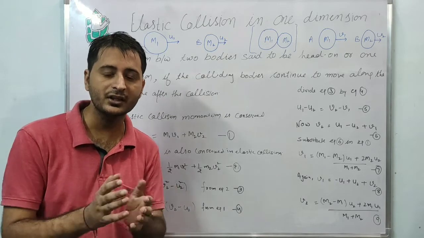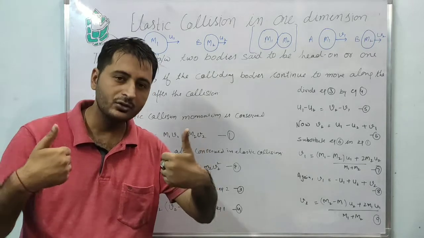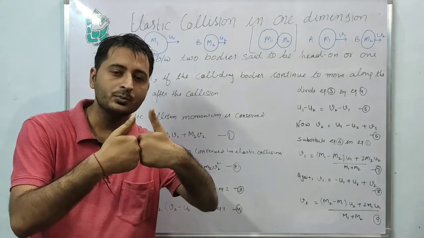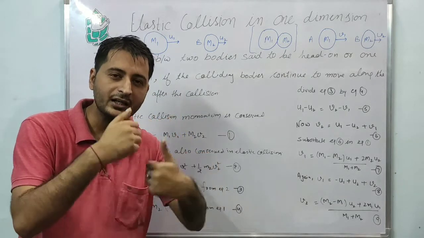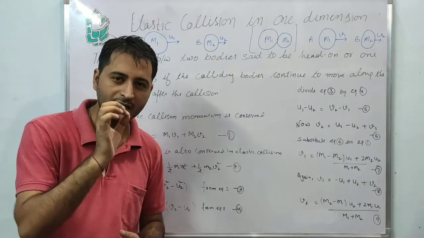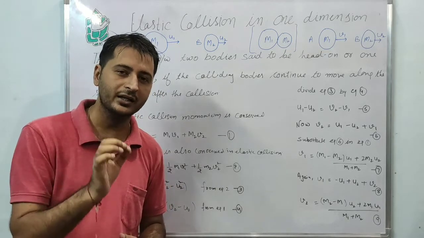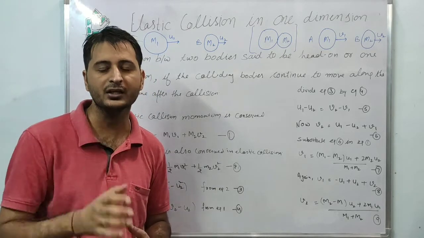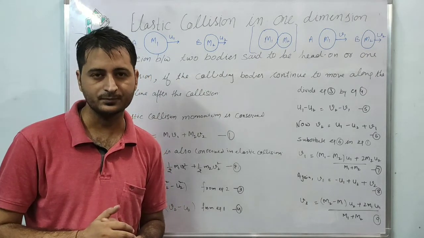Firstly, what is an elastic collision? A collision is said to be elastic when two bodies collide with each other, and after the collision the momenta and the kinetic energy of the system remain conserved. This is called an elastic collision.